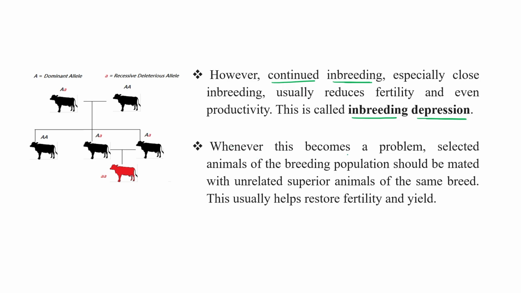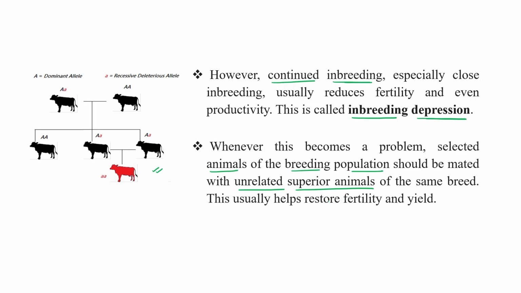Whenever this becomes a problem, like here, which I just told you, the selected animal of the breeding population should be mated with an unrelated superior animal of the same breed.